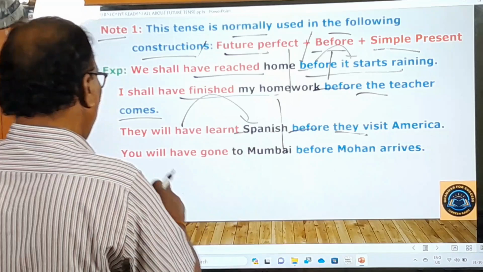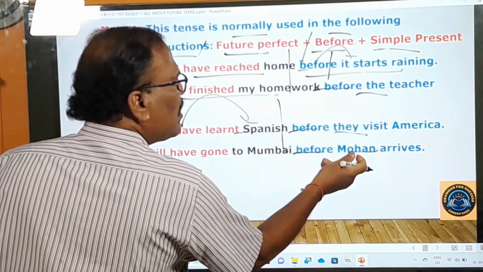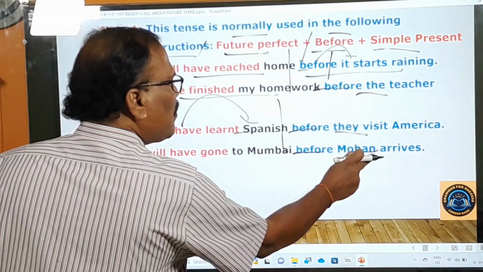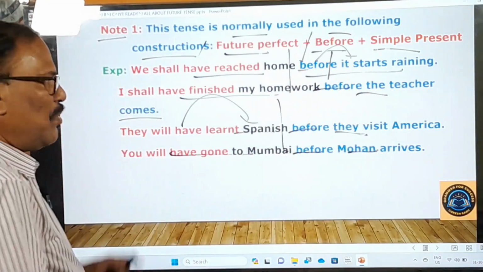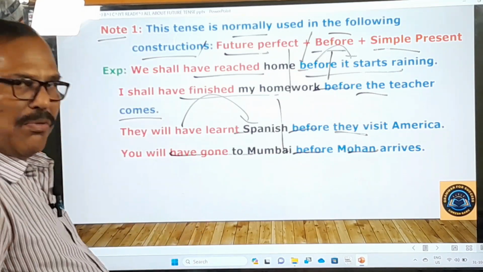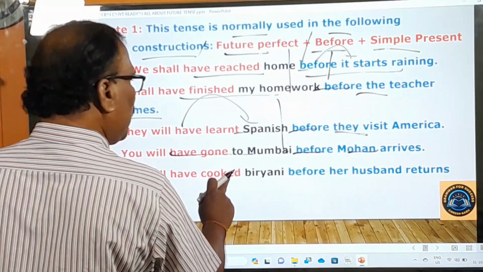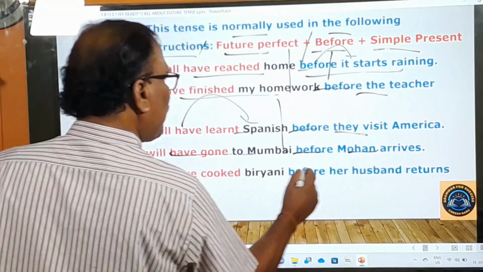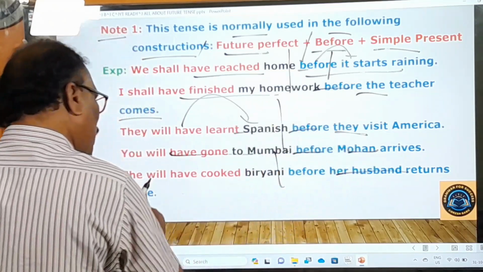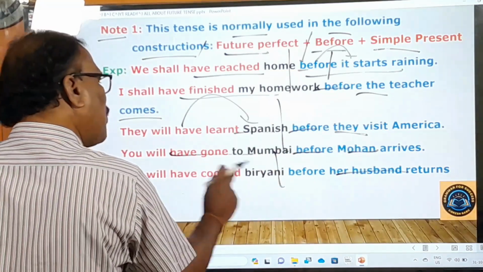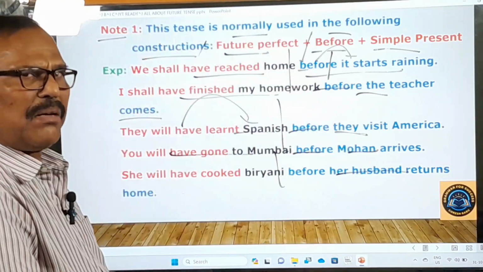It will be strong. Right, you will have gone to Mumbai before Mohan arrives. So before plus again simple present. Before Mohan arrives means Mohan రాక ముందే you will have gone to Mumbai. నీవు ముంబైకి వెళ్ళి ఉంటావు. One more example here. She will have cooked biryani before her husband returns. Before plus simple present. ఆమె యొక్క హస్బెండ్ రాకమునిపే, ఇంటికి రాకమునిపే she will have cooked biryani. ఆమె బిర్యానీ వండి ఉంటుంది. ఆమె భర్త రాకముందే ఆమె వండి ఉంటుంది.